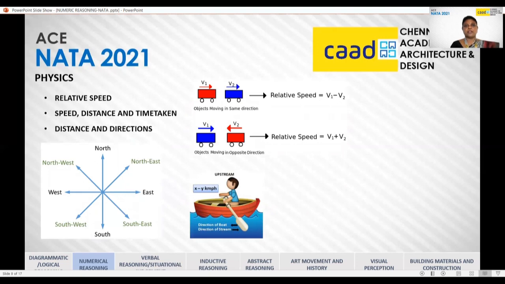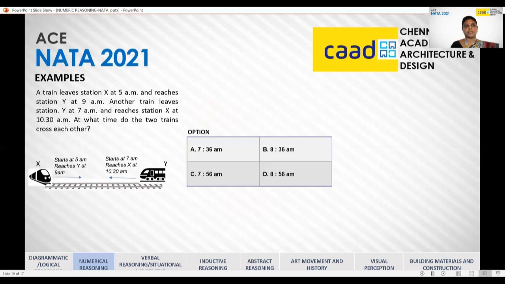In speed, you will find a lot of questions coming up with calculations which make use of the relative speed, the distance traveled, the time taken, and such things. We will see one example for this.